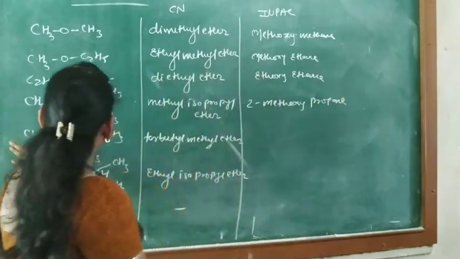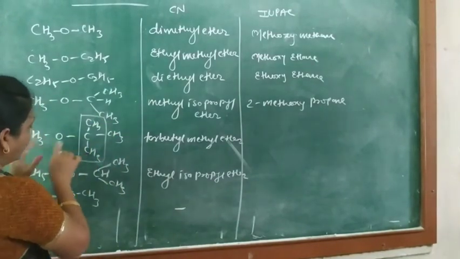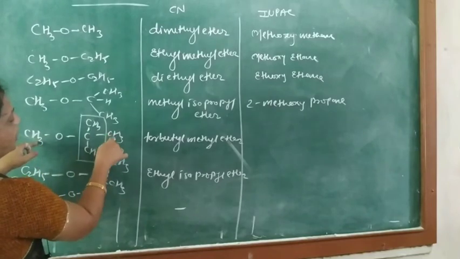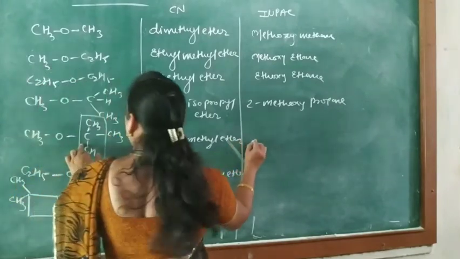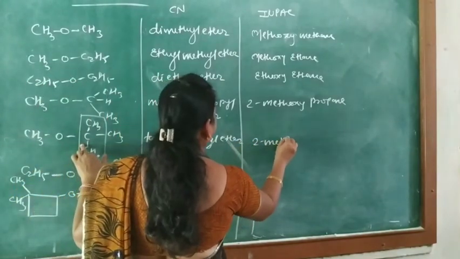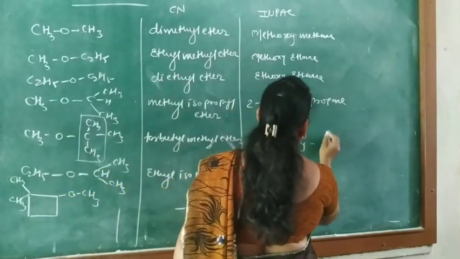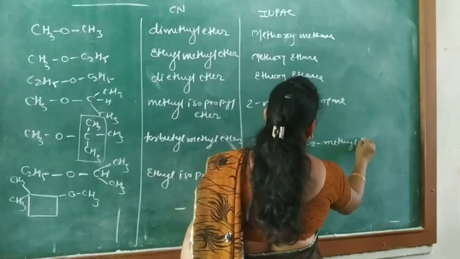Then here the longest chain is of 3 carbon atoms. At the 2 carbon atom there is a methoxy group, and at the 2 carbon atom there is a methyl. So this is called 2-methoxy-2-methylpropane.